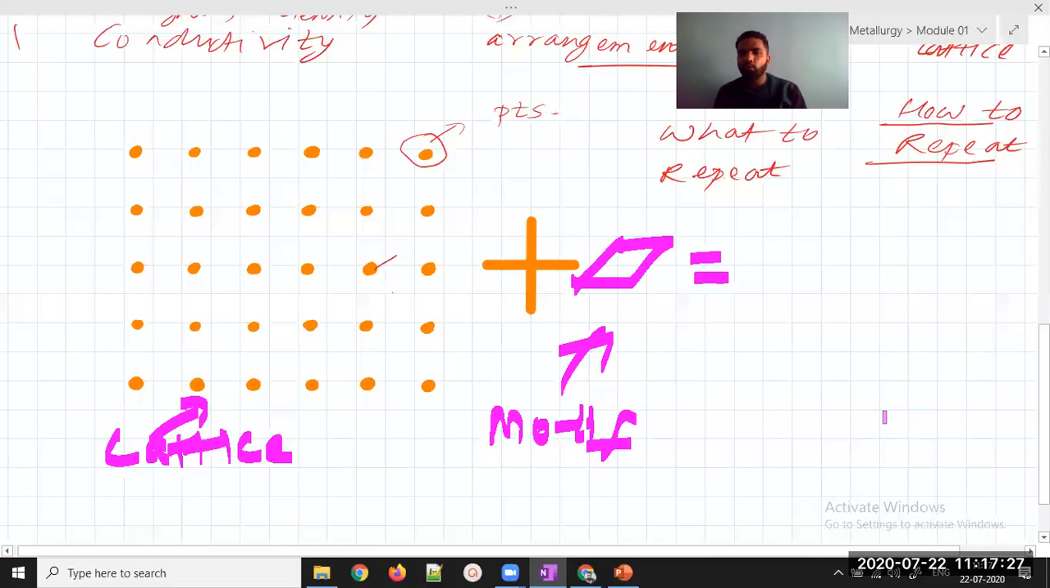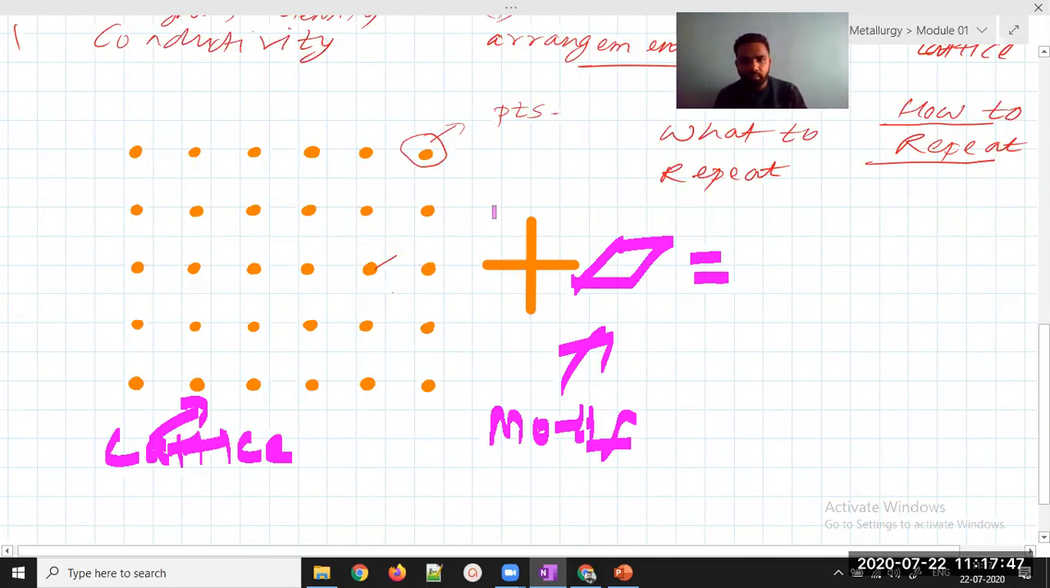Okay, what do you mean by motif? I have already told. Motif is an arrangement or atom or group of atoms that should be kept in the place of the lattice point. And lattice is what? It is a periodic arrangement. It is always a periodic arrangement. Then only we call it a lattice, or else we won't call it a lattice in relation to material.